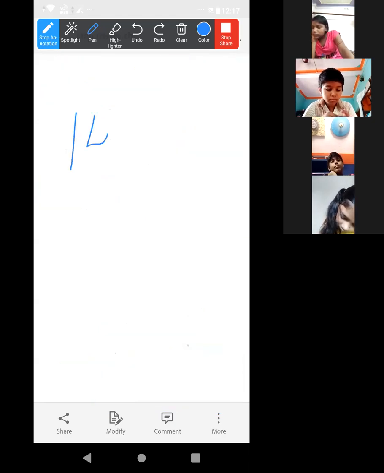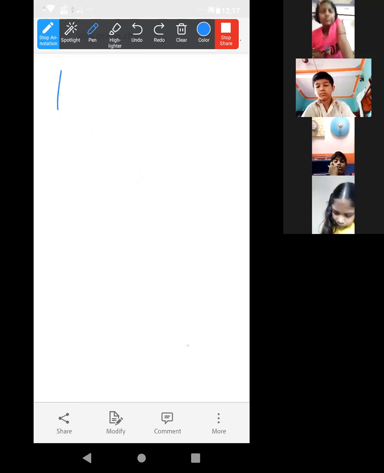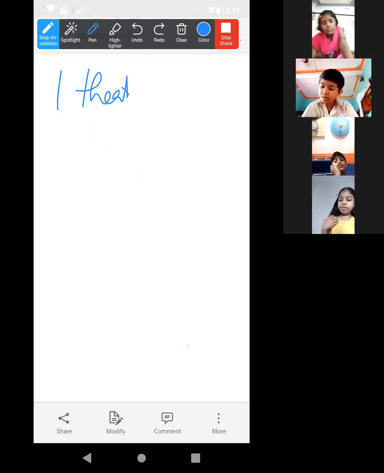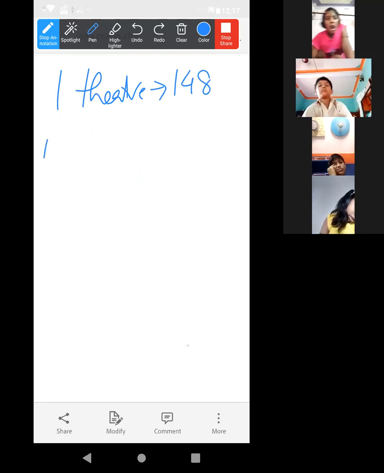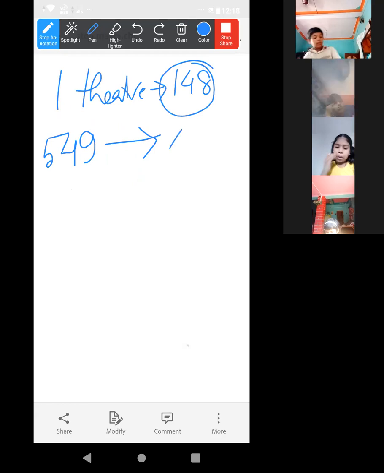How many seats are there? 148 in one theater. Now the total number of seats in 549 theaters is given as the answer. Look, in one theater, how many seats are there? 148. The number of theaters is given as 549. We have to multiply these two to find the number of seats.